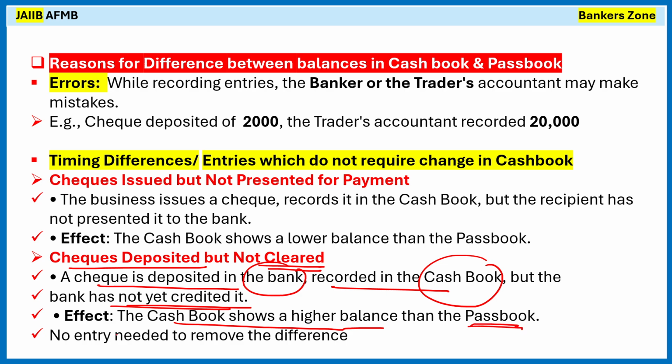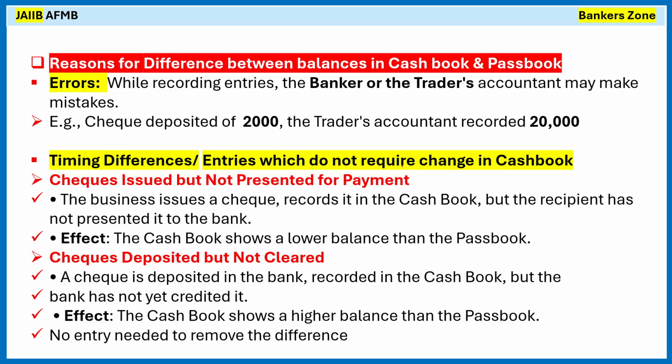In that case, no entry is needed to remove the difference. Why? Because we have already debited the cash book, right? Once we have already debited the cash book, it is not reflected in the passbook. That's why we can say these are the entries which do not require changes in the cash book.